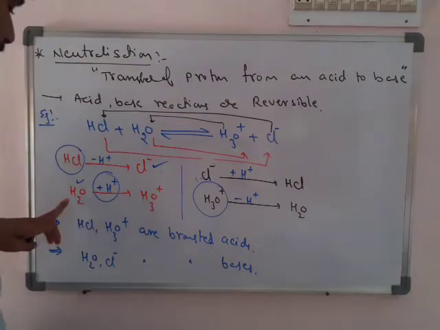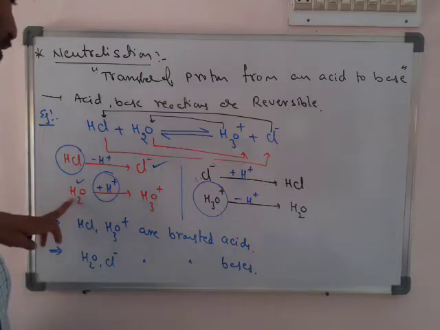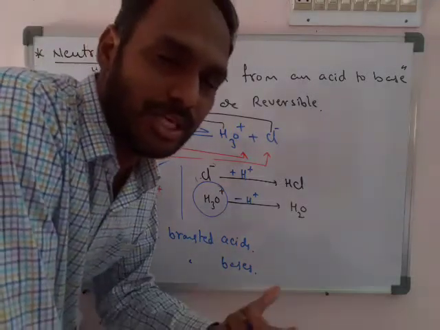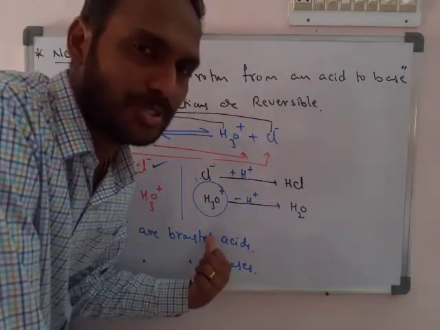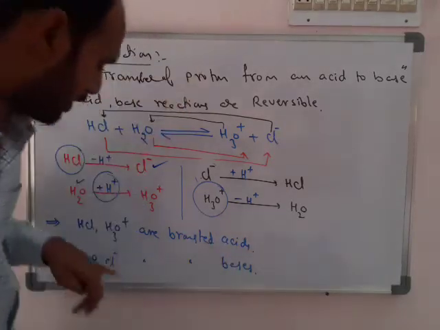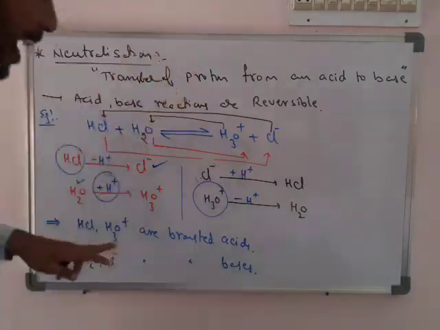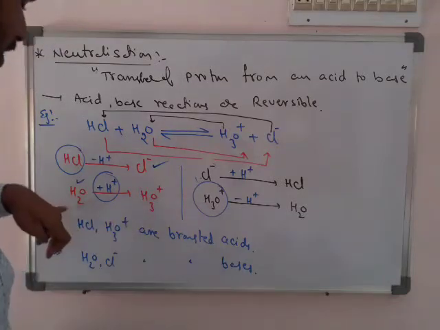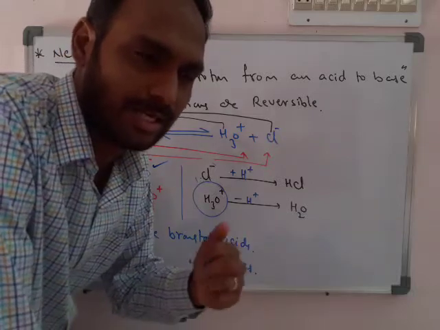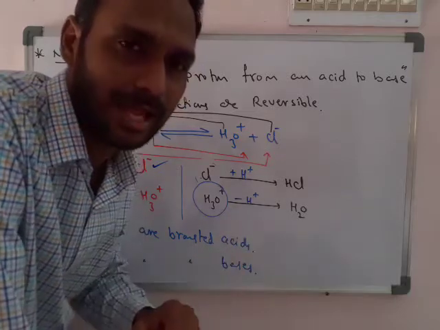See here, H2O takes the H plus ion and acts as a base. H2O worked as a base, and it changed to which substance? H3O plus. How does this H3O plus act in the reverse reaction? H3O plus acts as an acid. Actually, how was H3O plus formed? From a base. When H2O acted as a base, H3O plus was formed. Again, how does that H3O plus act? In reverse, it acts as an acid.